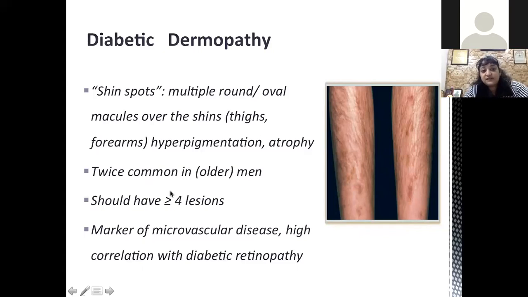The lesions are twice as common in men, especially older men. For diagnosis, at least 4 or more lesions should be there. It's also a marker of microvascular disease, so if present, we should actively look for complications. In any diabetic individual, it is very important to keep looking for complications of diabetes, but if skin lesions are present, then it becomes all the more important to look for retinopathy.